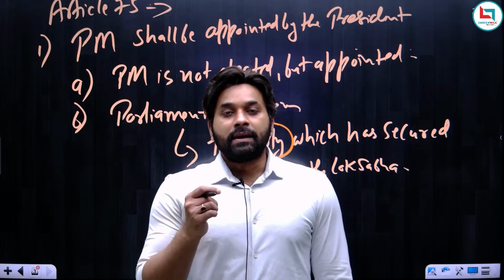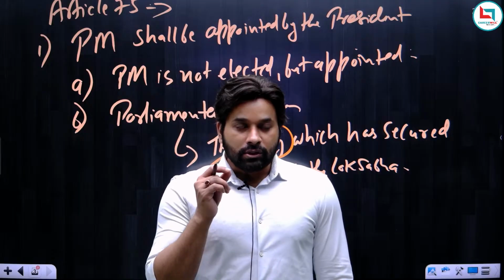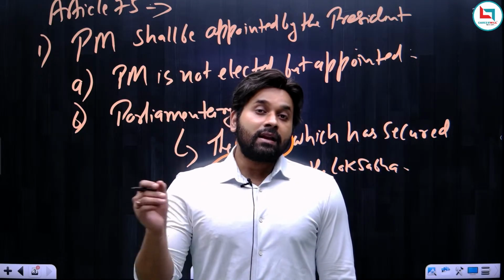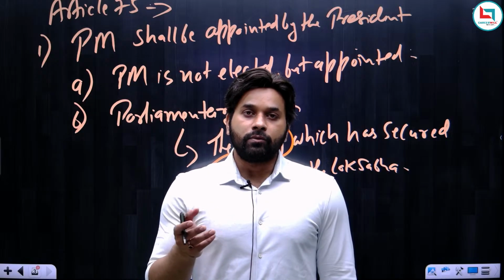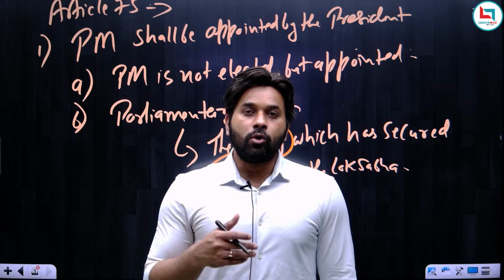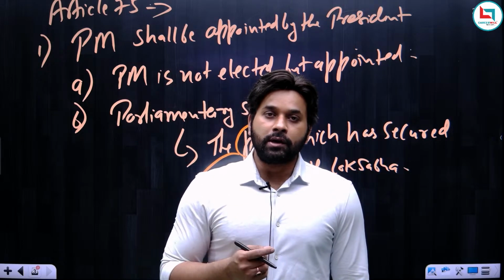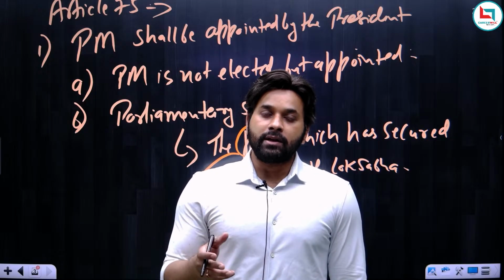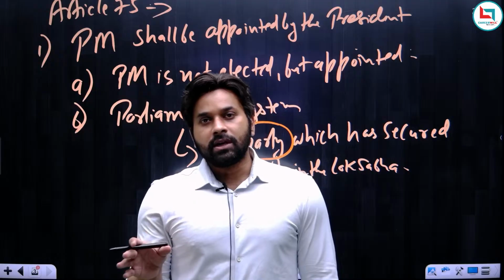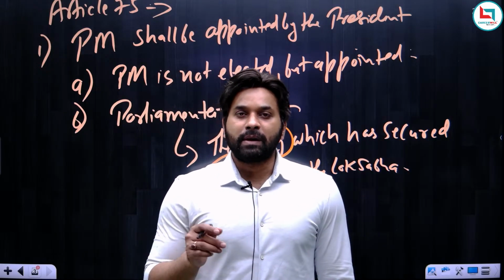So yes, the president can appoint the prime minister under his discretion, but there are only specific circumstances or specific cases where the president can exercise discretion, and those circumstances are the sudden death of prime minister and there is no nominee, or the sudden fall of the government because of the loss of majority, or after the election no single party is able to secure the majority and there is no coalition possible at present. So in these cases, the president can exercise his discretionary power while appointing the prime minister.